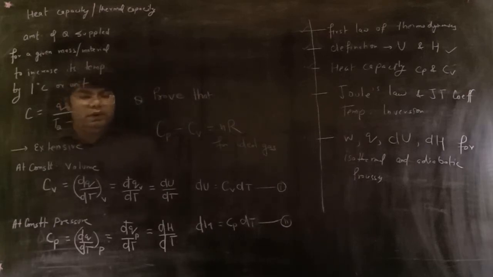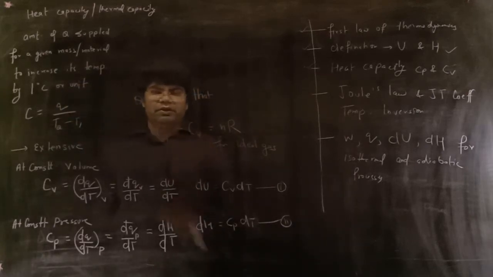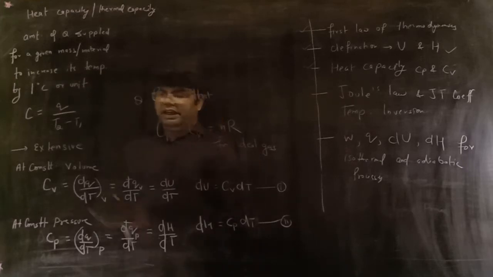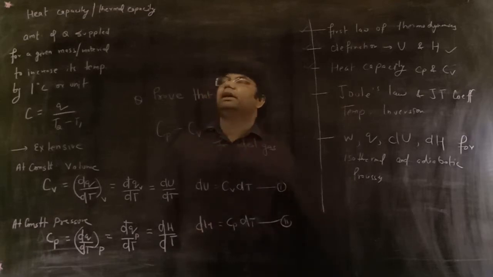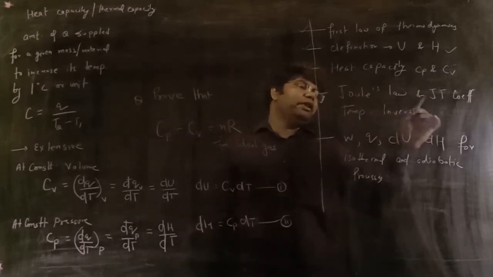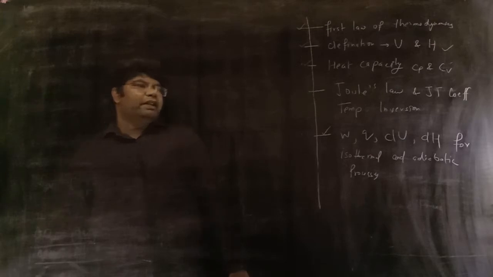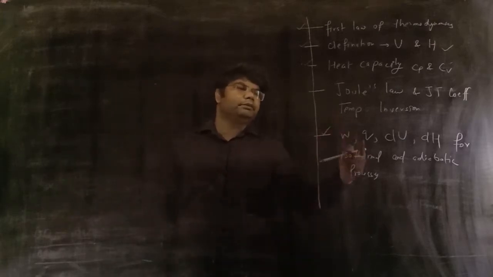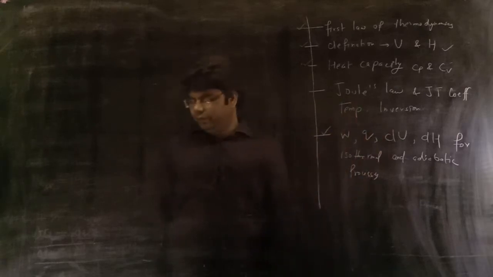The heat capacity at constant pressure and at constant volume expressions are these. The question is this. Next, our topic is the Joule-Thomson effect or Joule-Thomson coefficient and temperature inversion. Before this, we will do the calculation of the value of work, heat, change in internal energy, and change in enthalpy for isothermal and adiabatic processes.